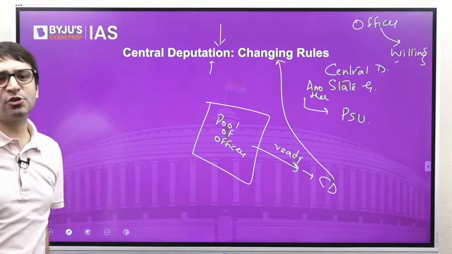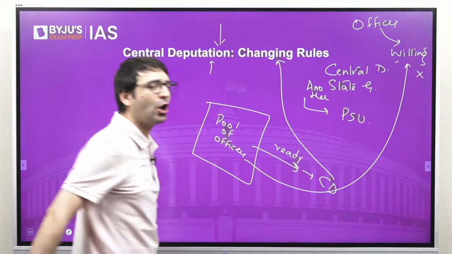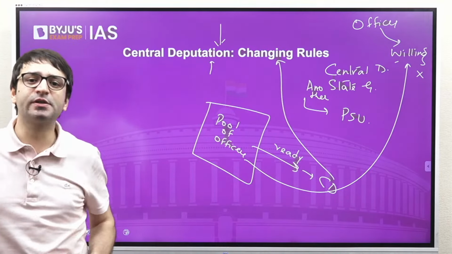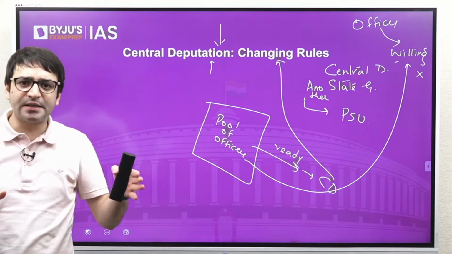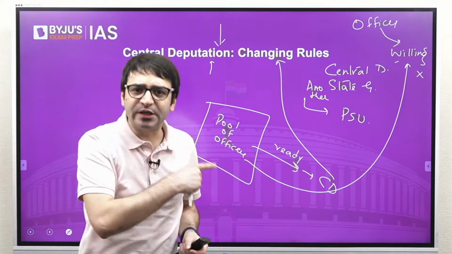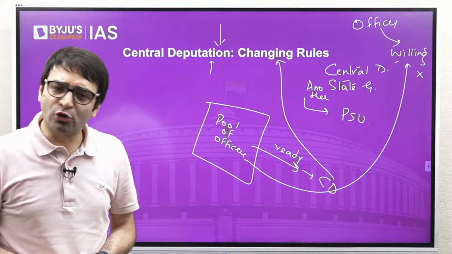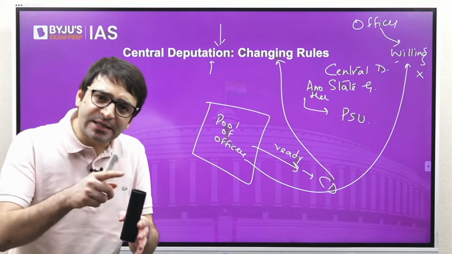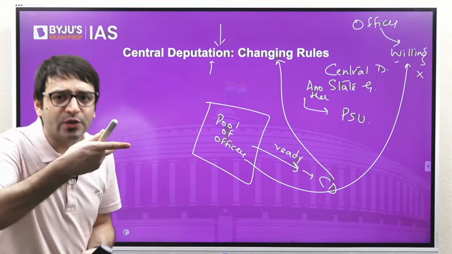And we can take this officer on a central deputation even without the officer being willing. That's one change. Second change is that if there is a dispute between the centre and the state government on the central deputation of this officer, the original rule said that this matter will be decided by the central government. These rules make one more extra change.